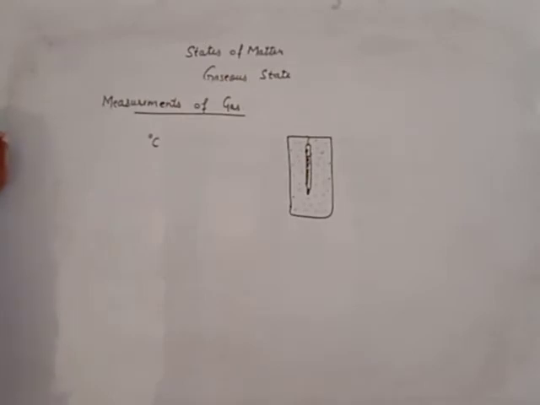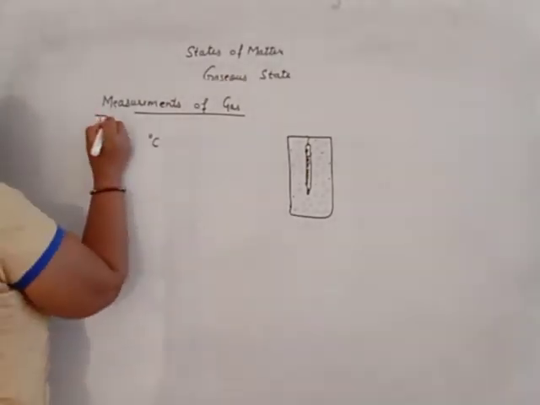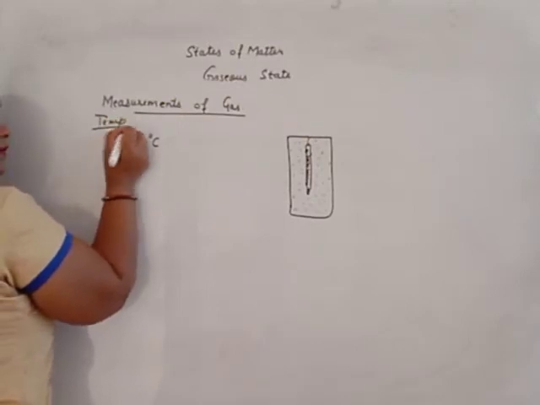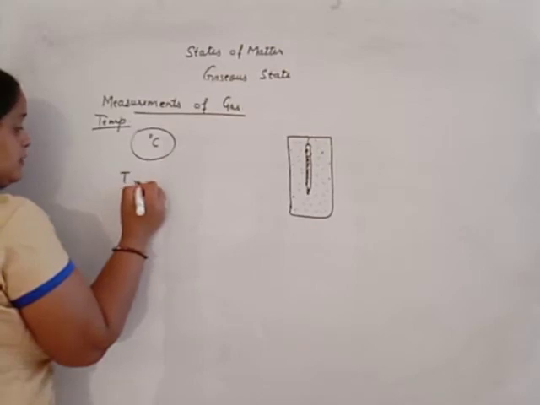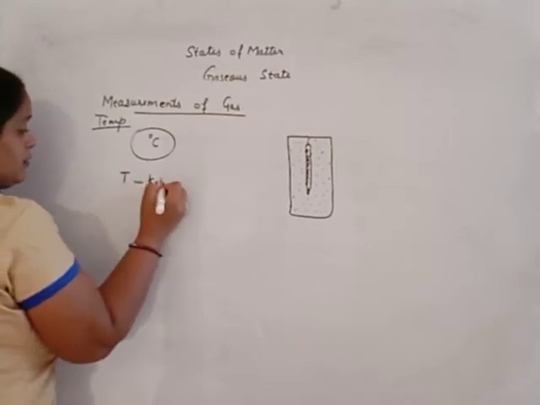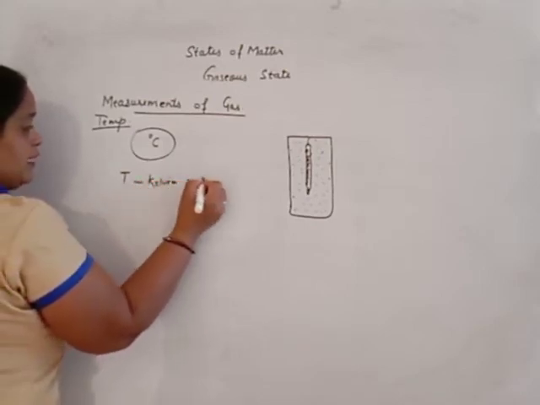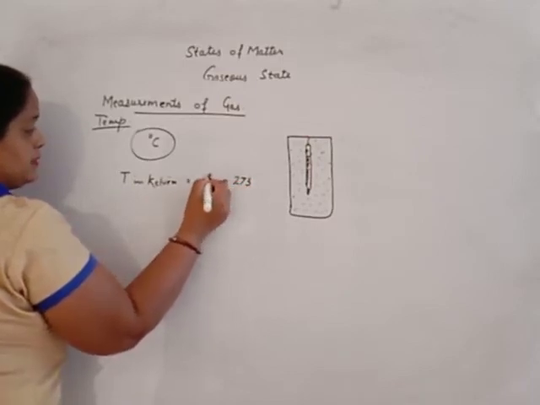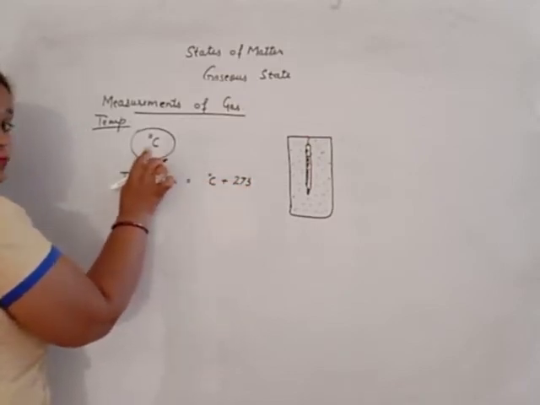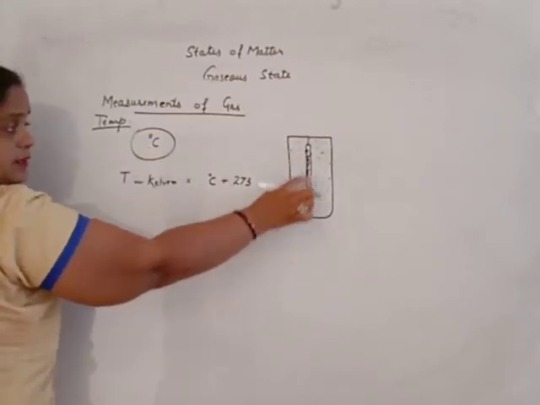But the SI unit of temperature is Kelvin. So this degree Celsius is converted into temperature in Kelvin by adding 273 to the temperature identified in the thermometer.